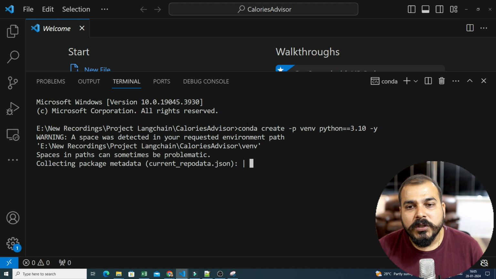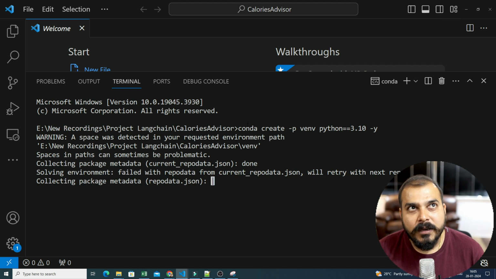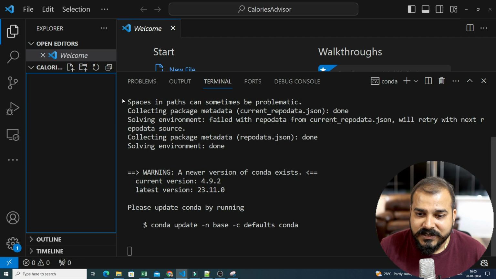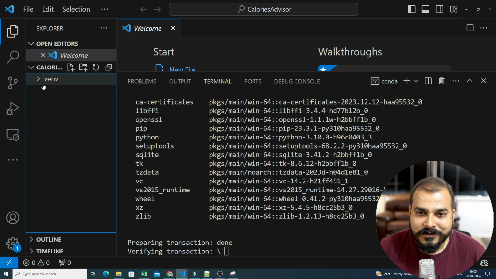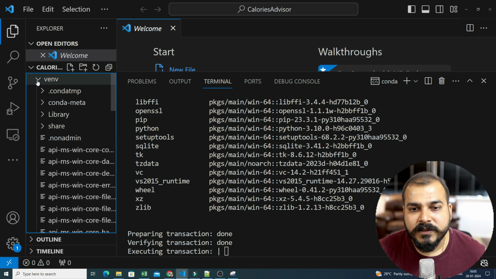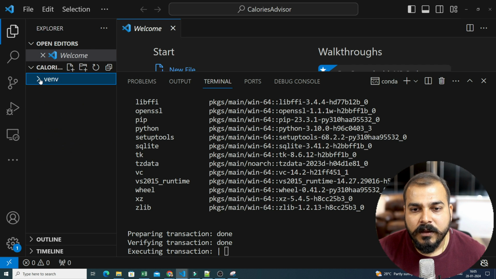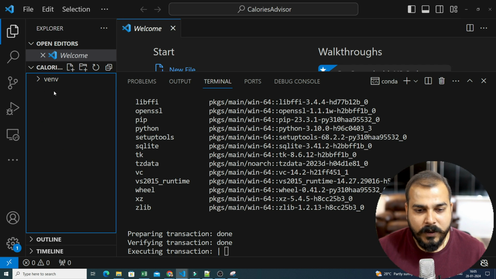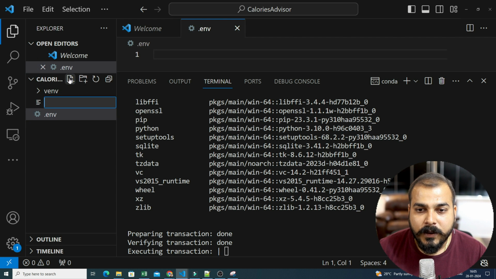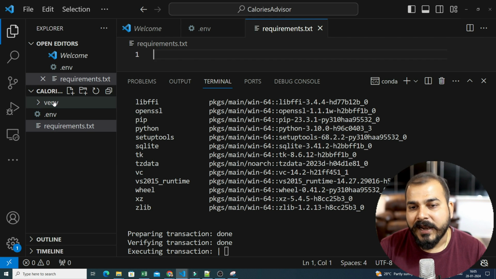3.10, why? Because Google Gemini makes sure that it is supportable for at least Python greater than 3.9, right? So I'm just using 3.10 in short. Once this package gets created, here you'll be able to see the venv folder. Now along with this, I'm also going to create some important things. One is the .env file, okay. The other one is basically requirement.txt, where I will give all my libraries.